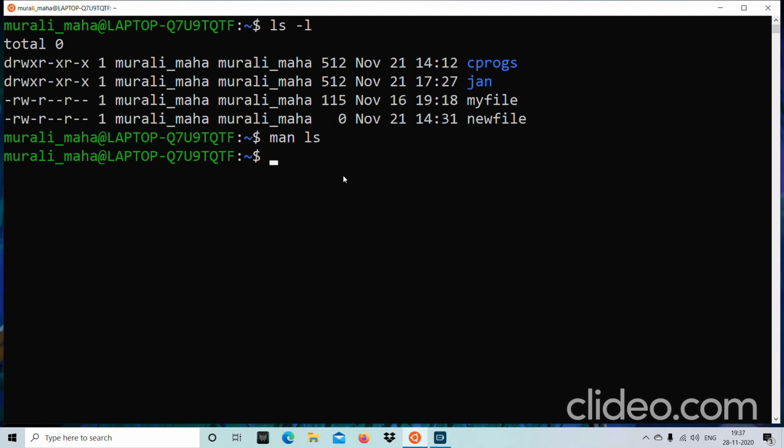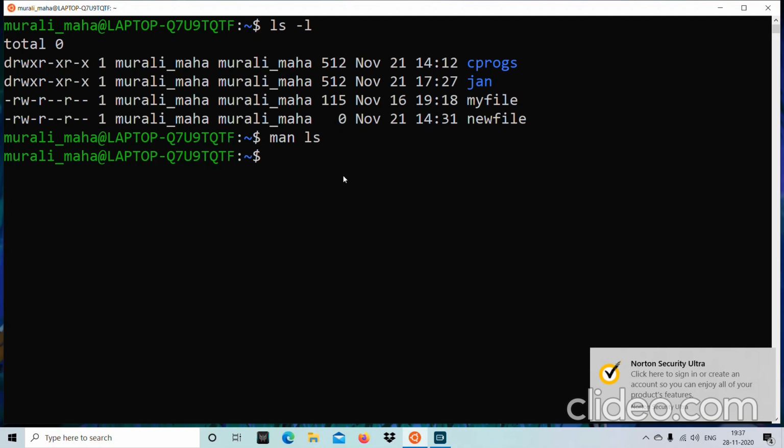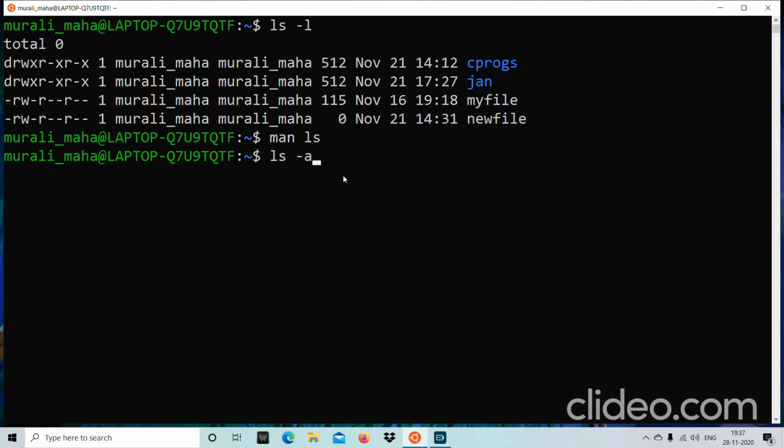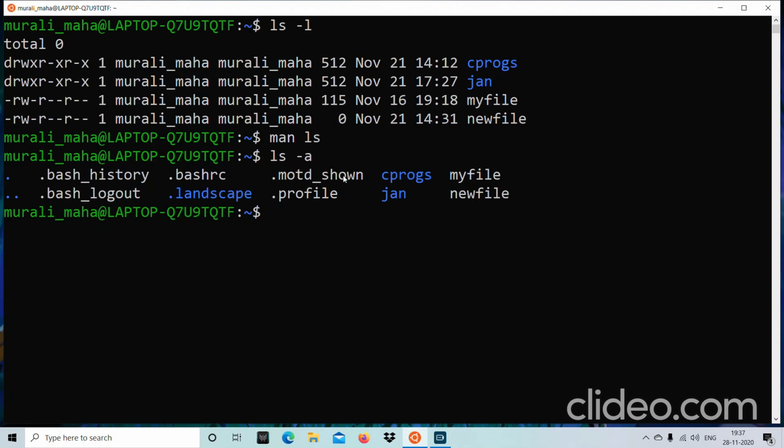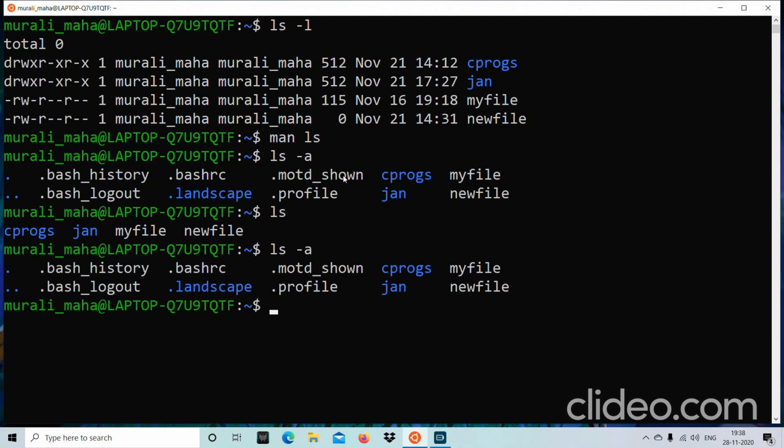What if you want to display even the files whose names begin with a dot character? For that, there is an option called -a. So you can see there are certain files which begin with dot, like .bashrc, .landscape. Whatever files begin with a dot won't be displayed. The names of those files won't be displayed for just the ls command without the -a option. Only with the -a option would you be able to display those files.